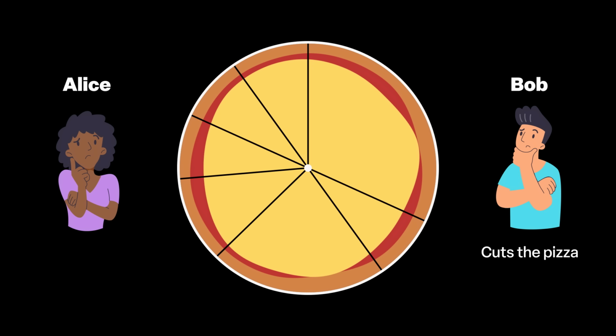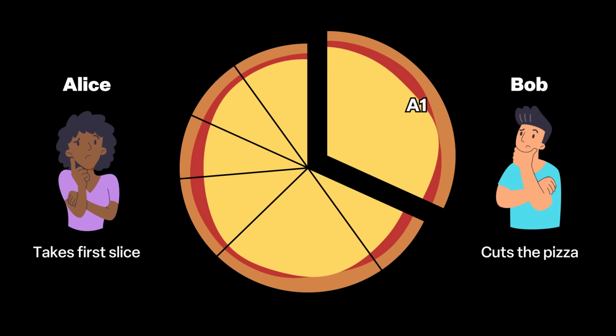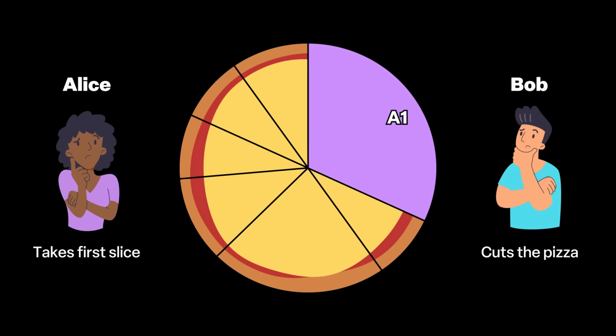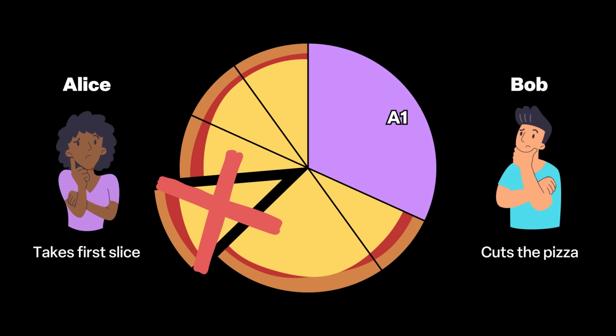Since Bob did the cutting, Alice will choose the first slice. Maybe this slice. I wrote A1 because it's Alice's first slice. Removing this slice creates a gap in the pizza. Now it's Bob's turn. Can he choose this slice? No, that would violate the code of pizza.